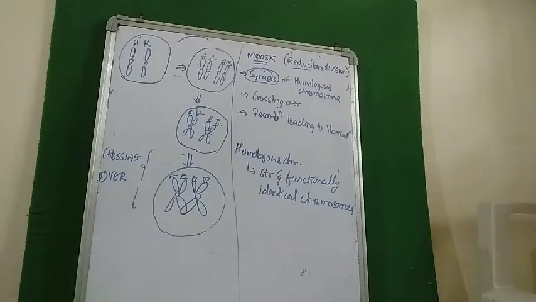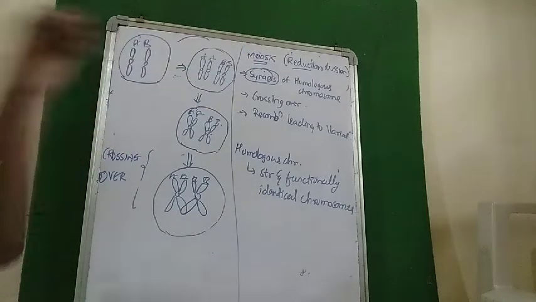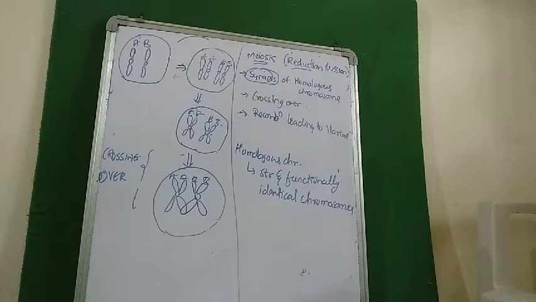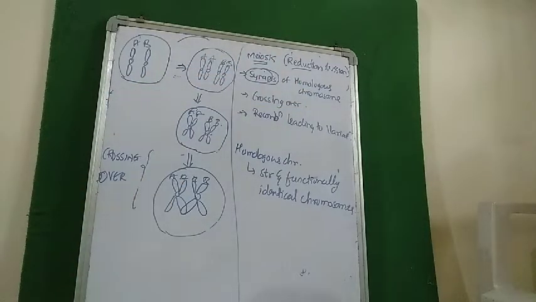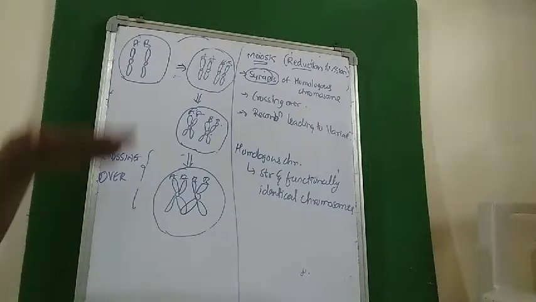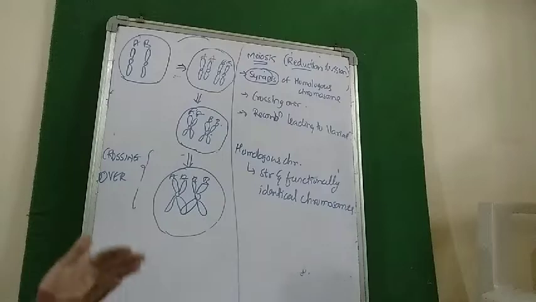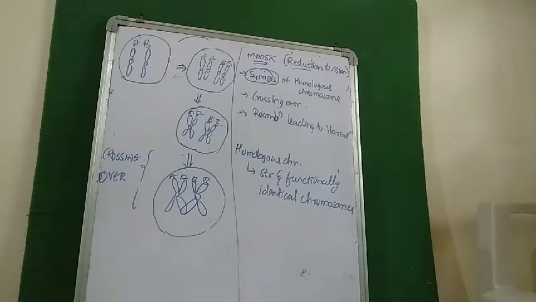Hello students, today we are going to learn about meiosis, which we had left in the previous video. What is meiosis? It is basically reduction division. Why is it called reduction division? Because here the halving of the number of chromosomes is seen. That is, the number of chromosomes in the daughter cell is half that of the parent. But in mitosis, it was called equational division because the daughter cell had an equal number of chromosomes as that of the parent cell.